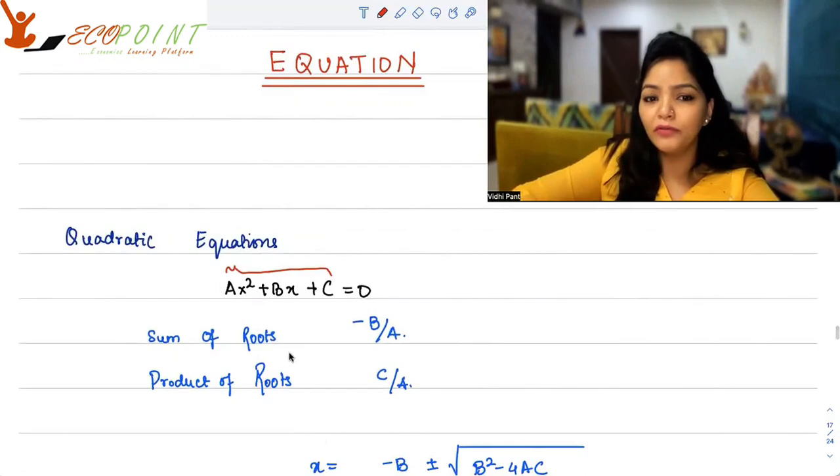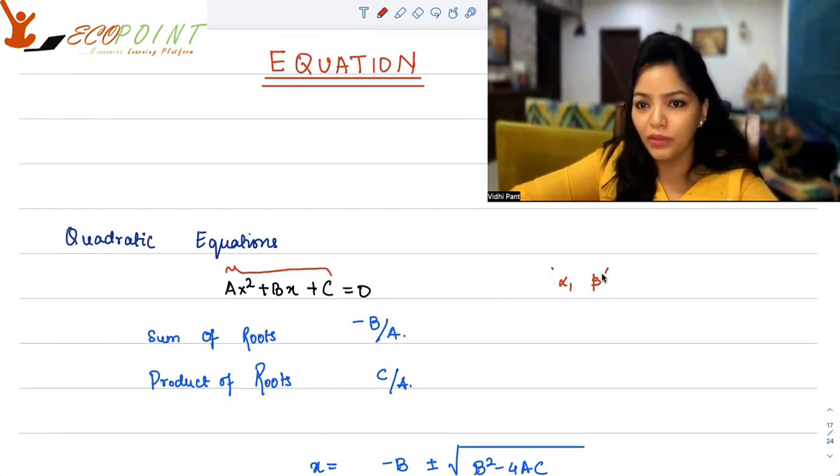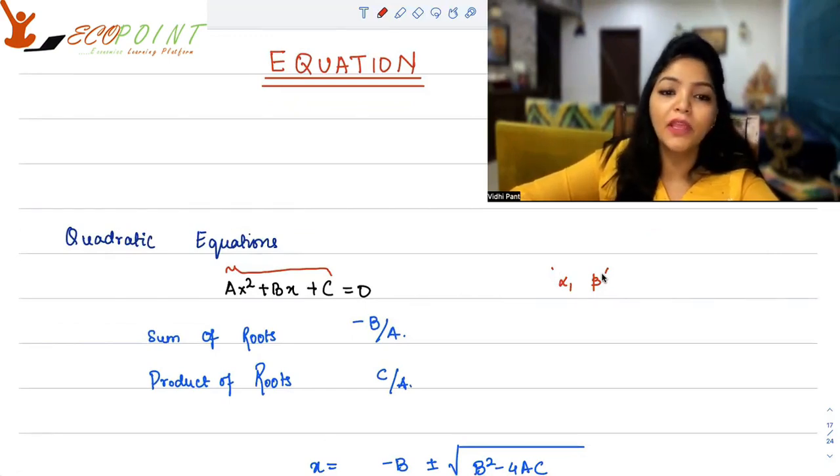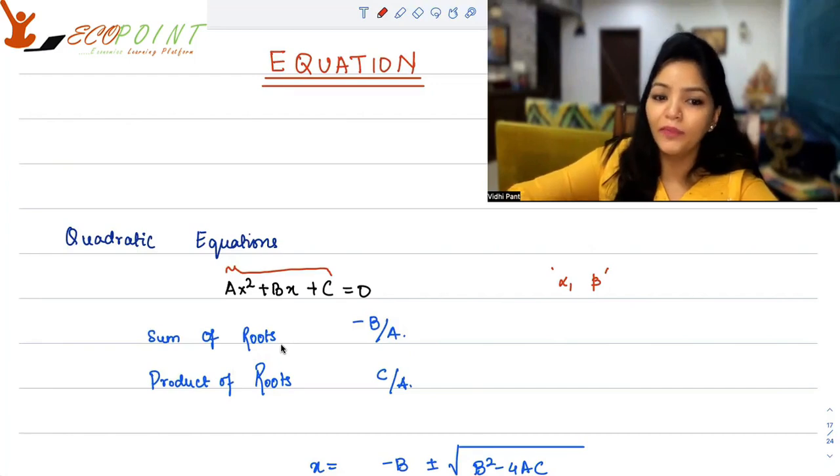Now, say alpha and beta, 2 roots are there. At max, you can have 2 roots because the degree of this polynomial is 2. Degree is the highest power that x carries, right? Now, the sum of the 2 roots, that is alpha plus beta, is minus b upon a, and product of the 2 roots, that is alpha into beta, is c upon a.